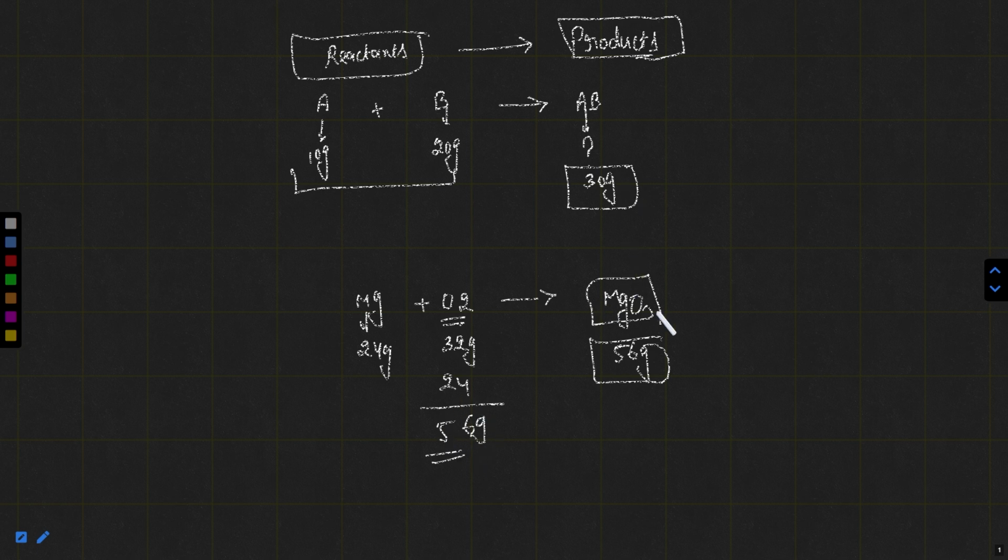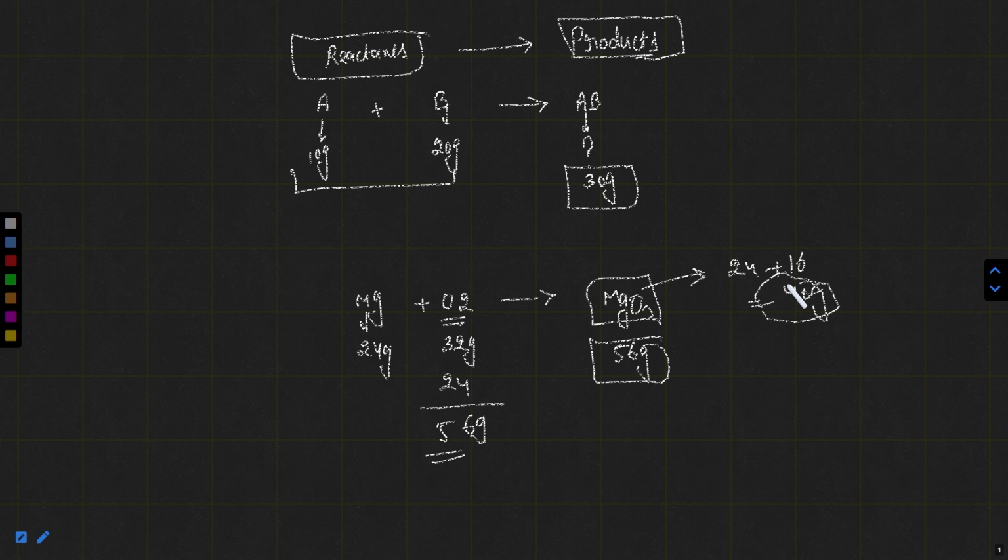But if I calculate the mass of this compound, it comes out to be 24 for Mg plus 16 for oxygen, which is 24 plus 16, 40 gram. It means this 40 gram is not matching with this 56 gram. So you can say the atoms of elements present on the reactant side and product side are not equal, right? The total number of atoms on each side are not equal.